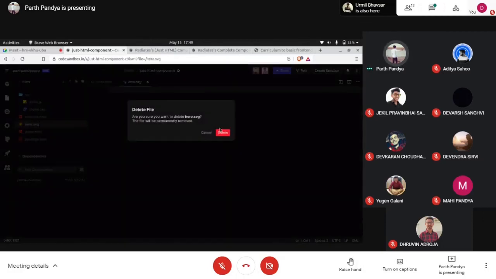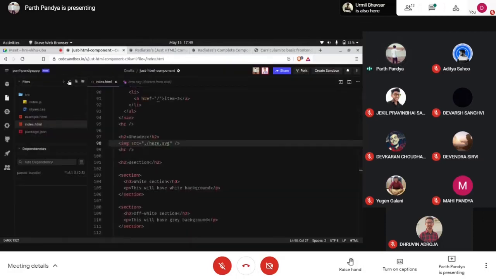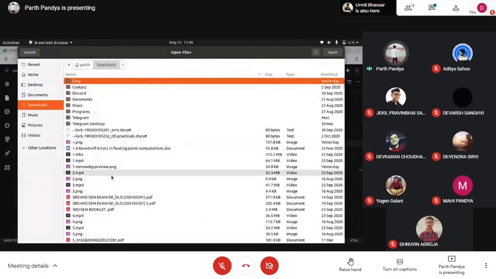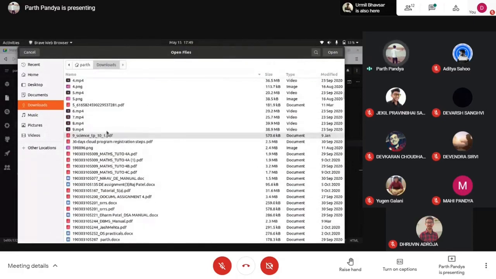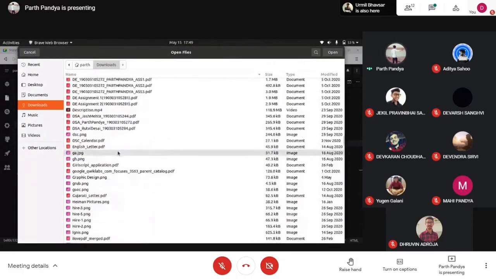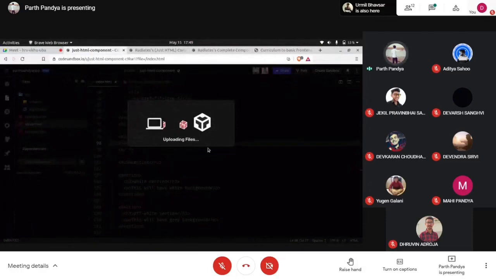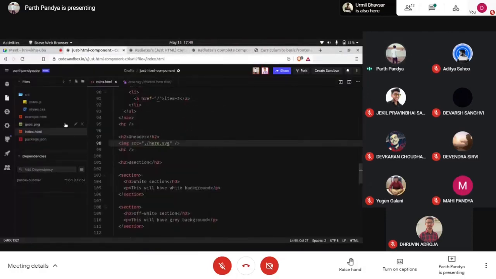Let's import any image file again, like the Google Summer of Code example, gsoc.png. Now instead of hero.svg, we have gsoc.png.